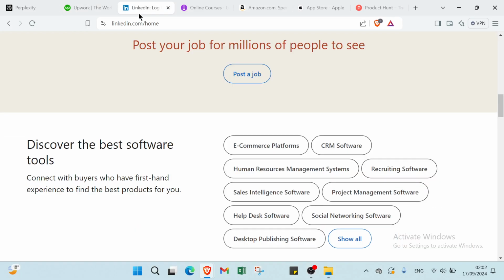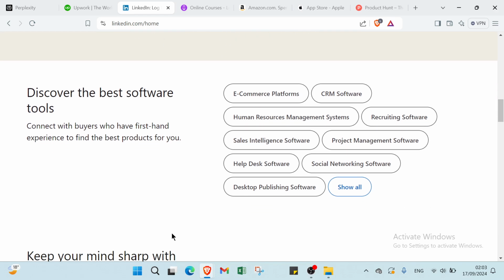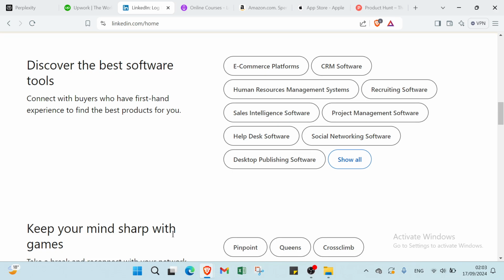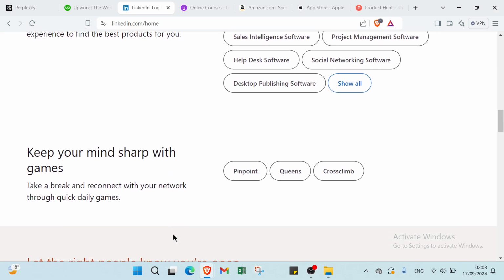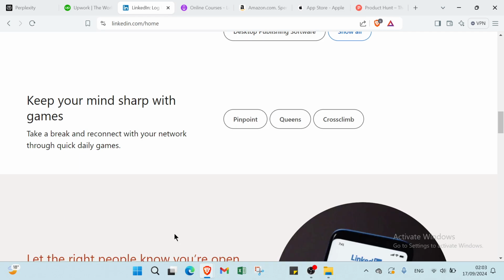Then we have the second one, which is LinkedIn. To earn money on Perplexity using LinkedIn, showcase your consulting expertise on LinkedIn and direct your network to Perplexity for additional insights. Use LinkedIn to attract clients and drive traffic to your Perplexity profile for paid advisory services.